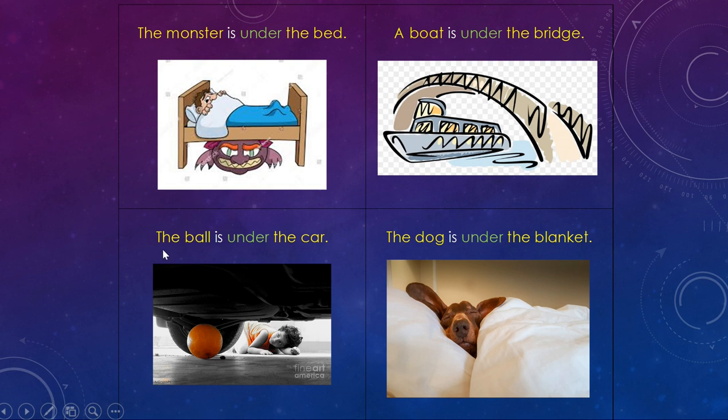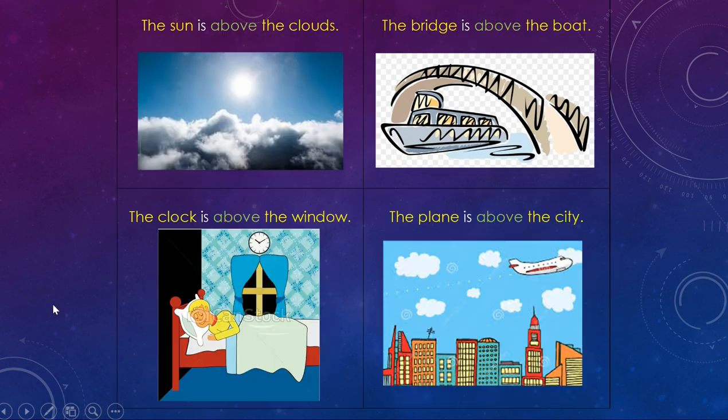Next, we have the ball. Our noun, as we're looking at our ball, that is a thing. It is under the car. We can see that it got stuck under the car. And then our last example for under is the dog is under the blanket. So what's on top of him is going to be this blanket. So where is the dog located? Under the blanket.